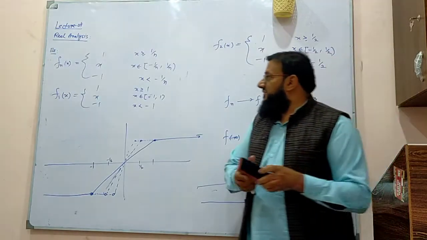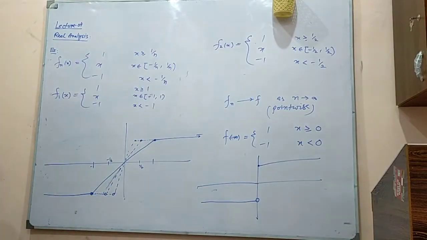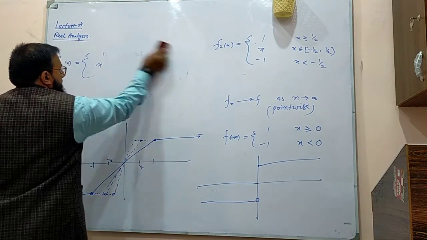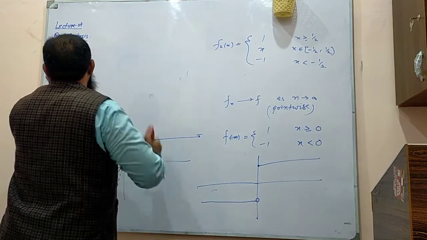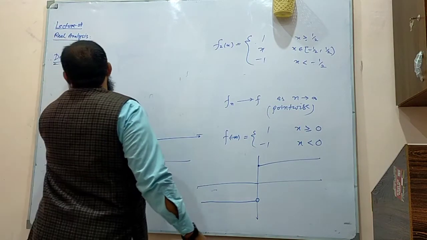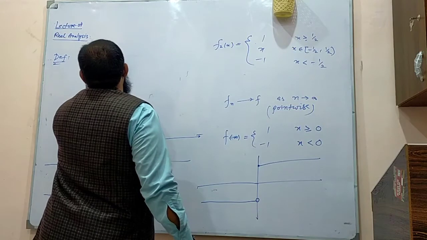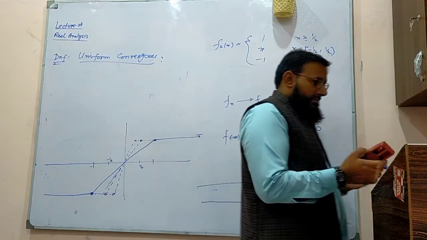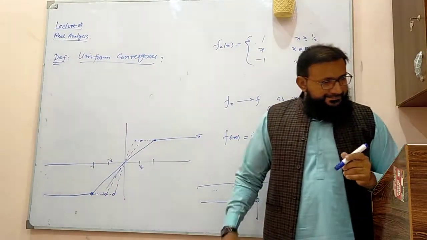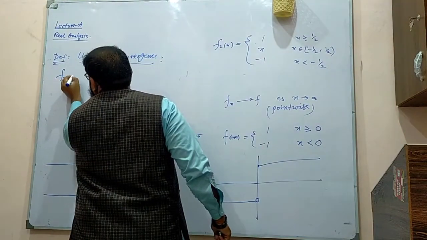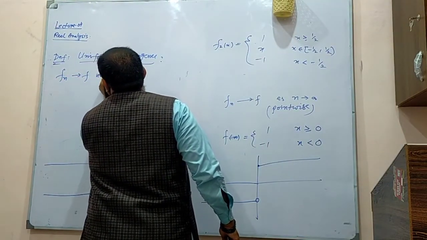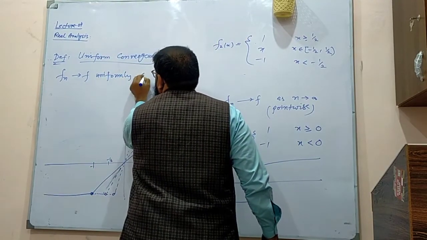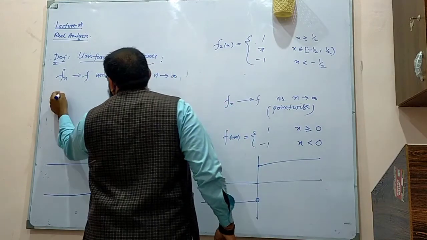Now I'm writing the definition of uniform convergence. fn converges to f uniformly as n goes to infinity if and only if what happens.